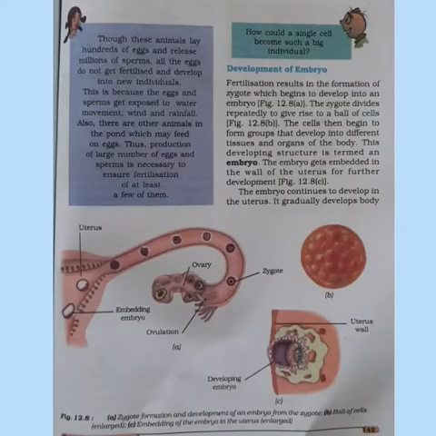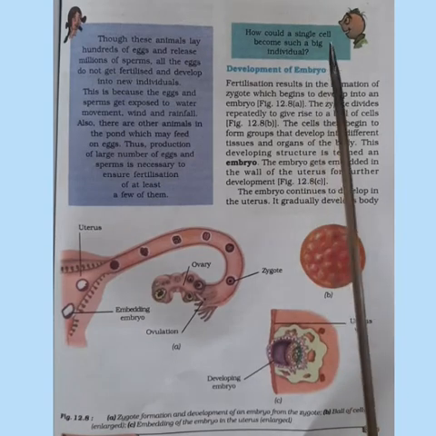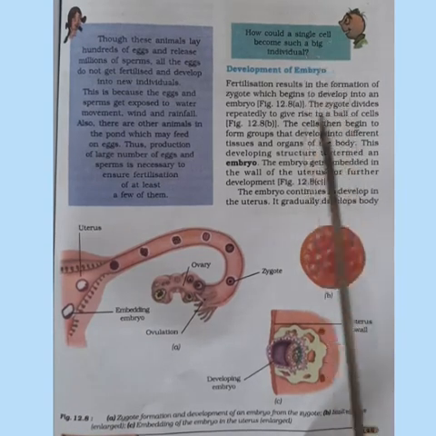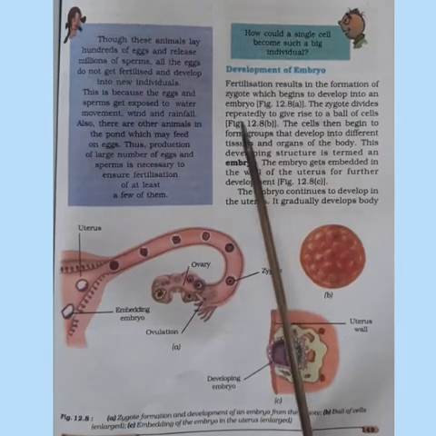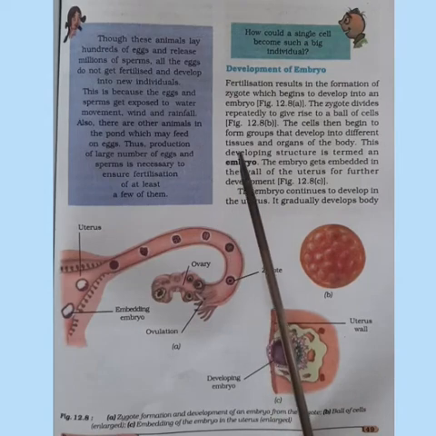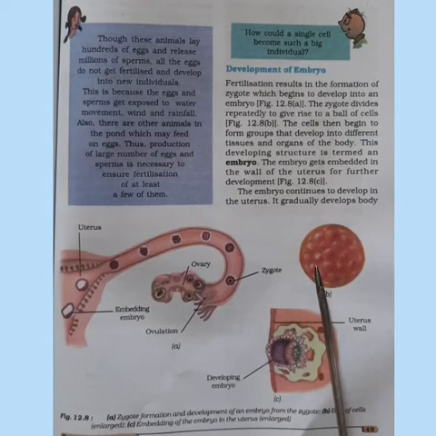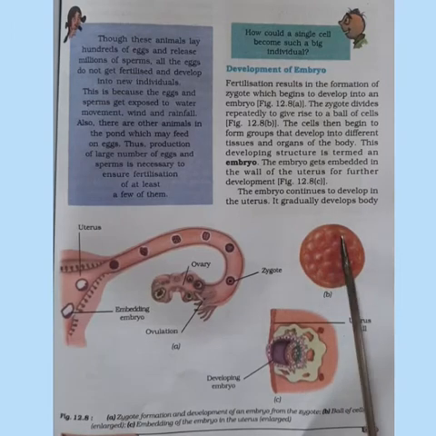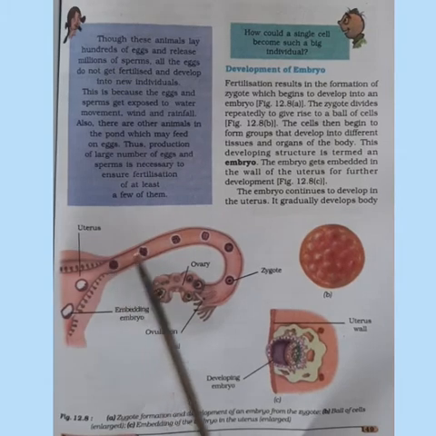So we have to study about the development of embryo. Now, we all have studied about zygote formation. Fertilization results in the formation of zygote, which will begin to develop into an embryo. So the zygote divides repeatedly to give rise to a ball of cells. Can you see the zygote here in the fallopian tube or oviduct?